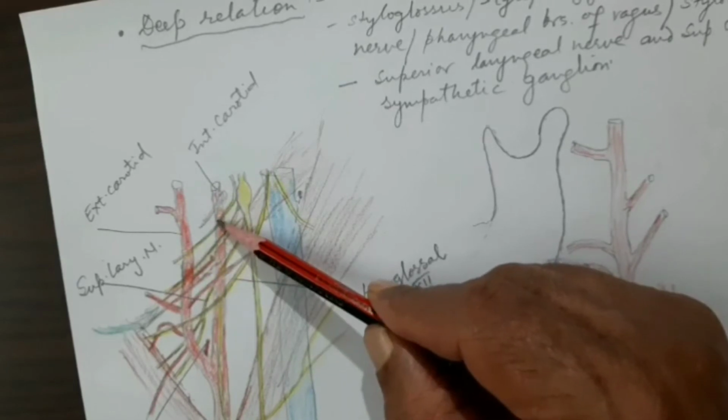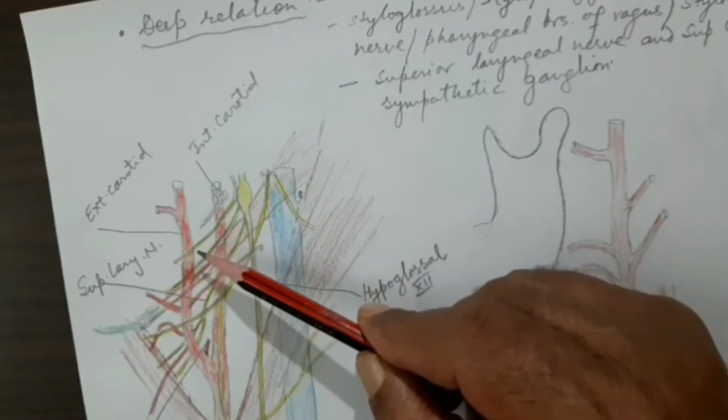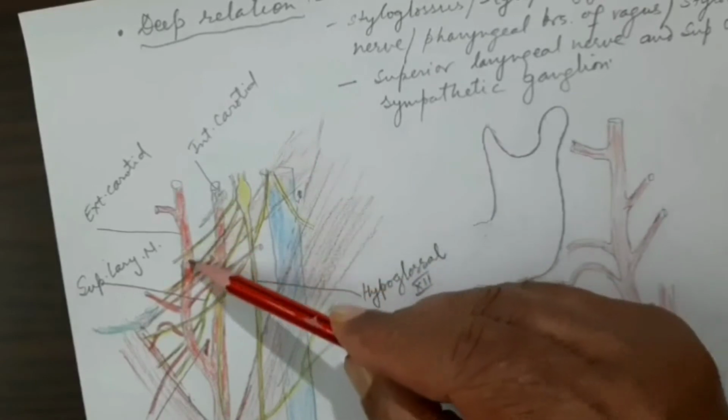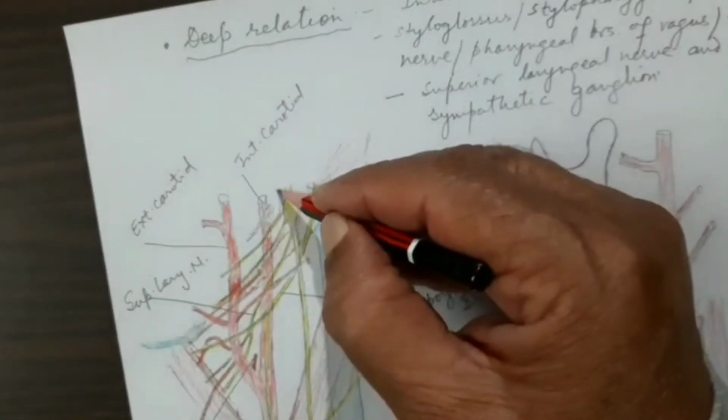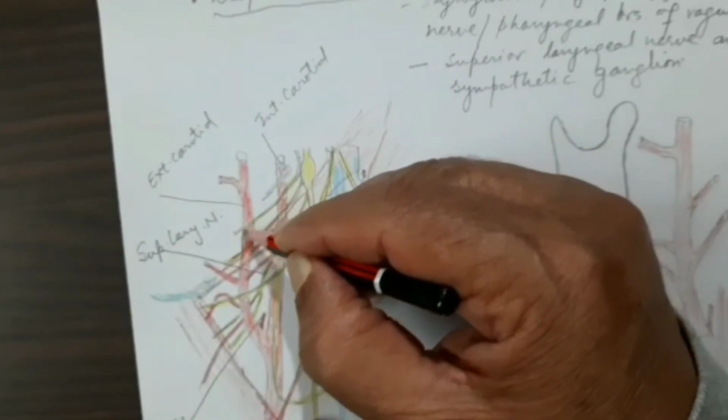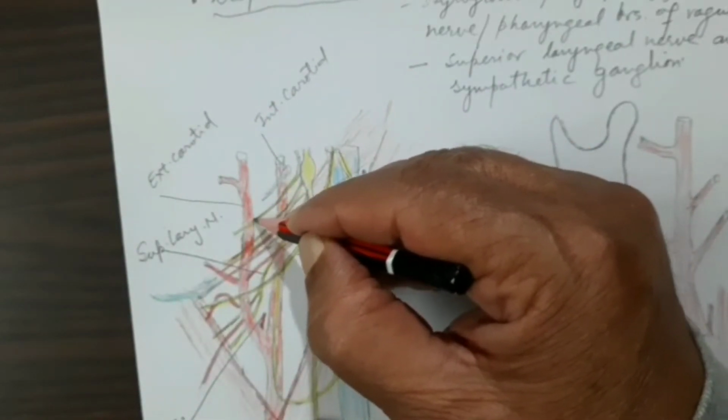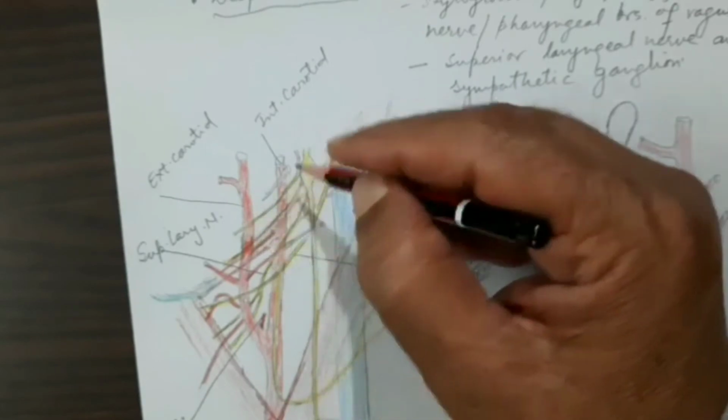Stylopharyngeus, which is going to the pharynx, and the glossopharyngeal nerve will also lie deep to the external carotid. This nerve is coming from here. This is the glossopharyngeal.